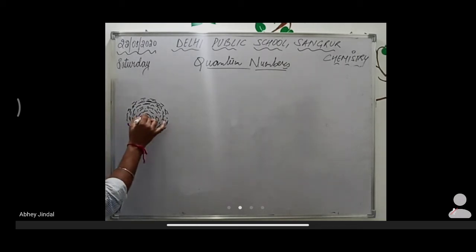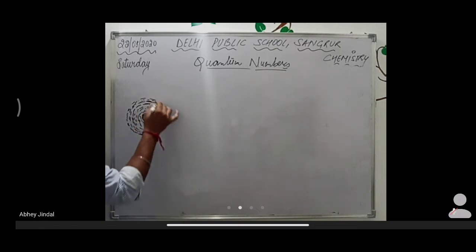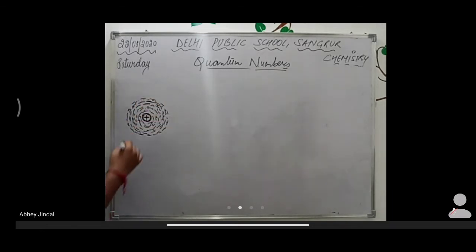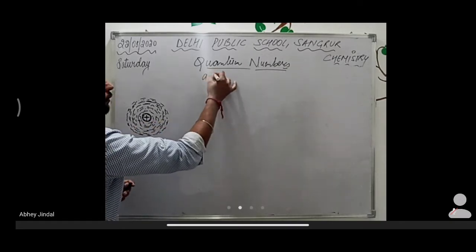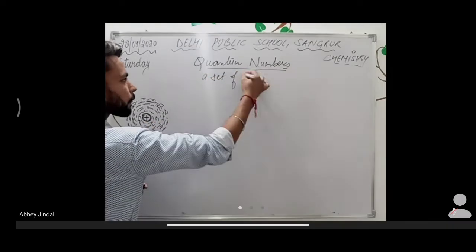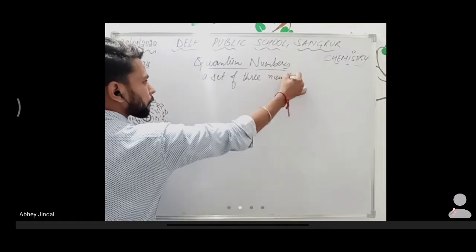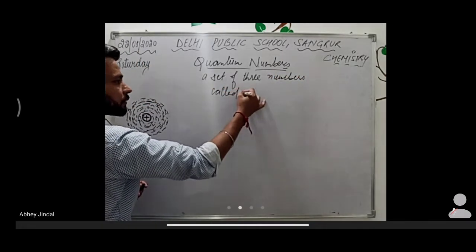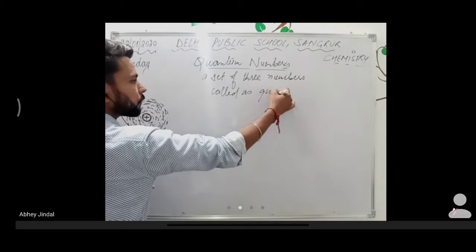But now if we have to locate the position of an electron in an orbital, इसमें अगर हमने इलेक्ट्रॉन की पोजीशन को लोकेट करना है तो we have a set of three numbers called quantum numbers.